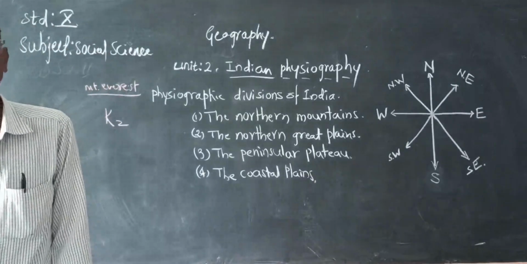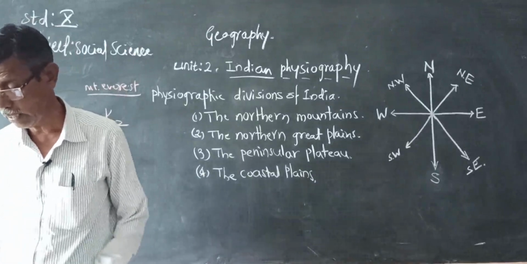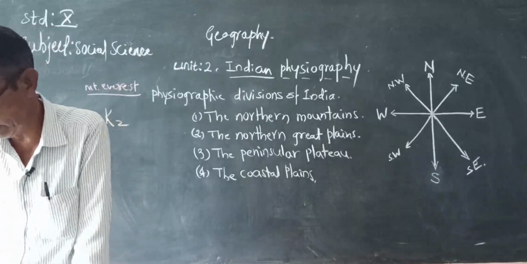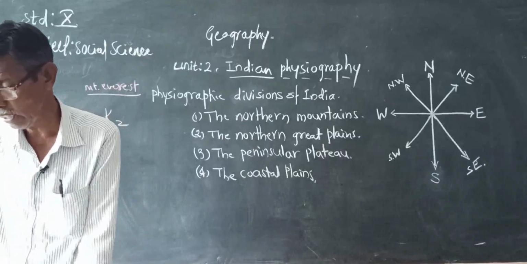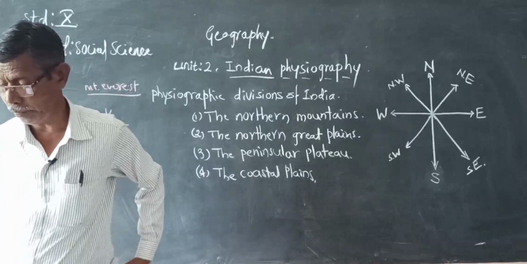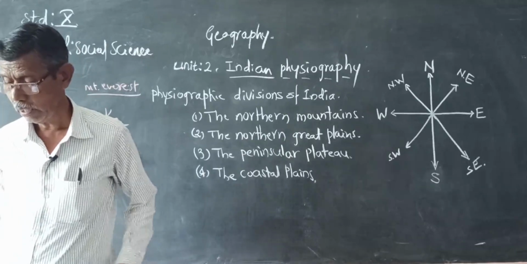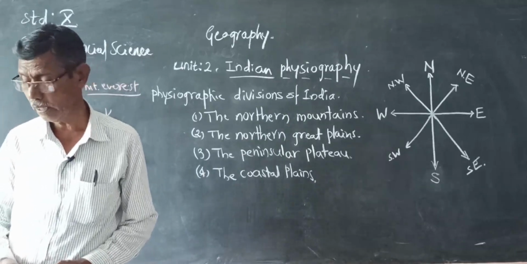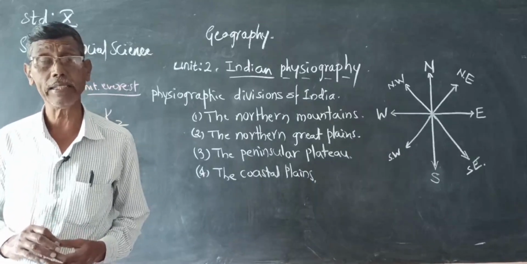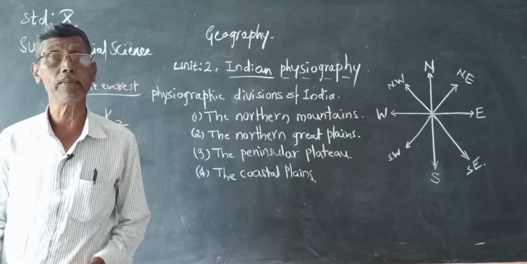So here agriculture is the main occupation of the people, and agriculture is perennial, as there are perennial rivers and vast fertile alluvial soil. It is suitable for irrigation and agriculture because it has flat land, so there is a good network of the irrigation system and flat alluvium soil.